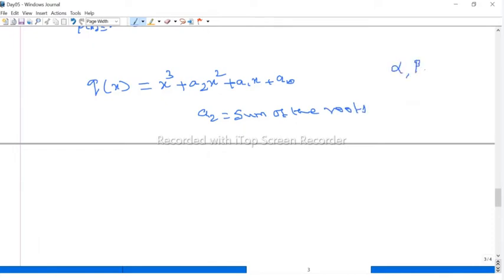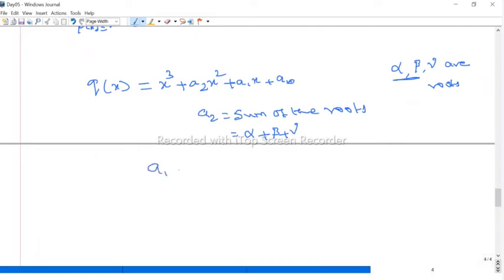Suppose alpha, beta, gamma are the roots of this polynomial. Therefore a2 is nothing but alpha plus beta plus gamma. Now a1 is the sum of products of roots, that is alpha beta plus beta gamma plus gamma alpha.